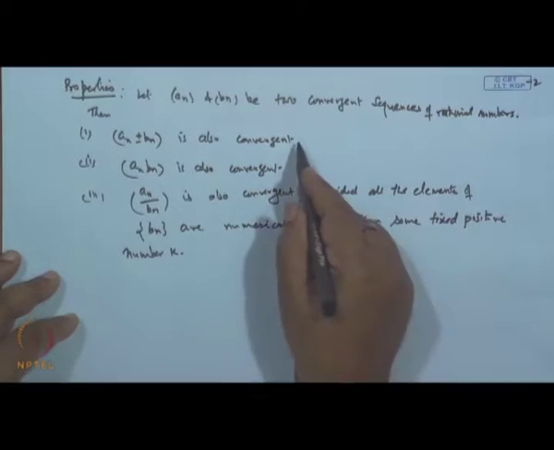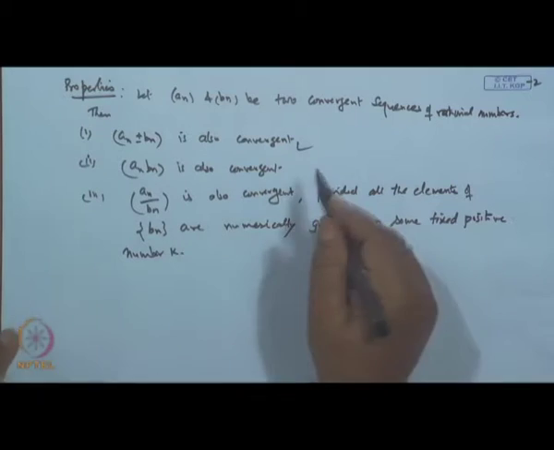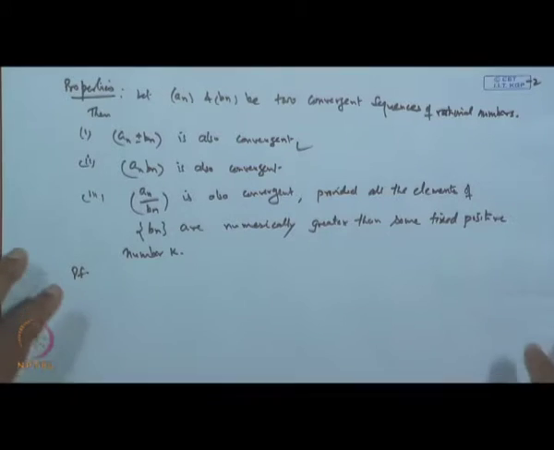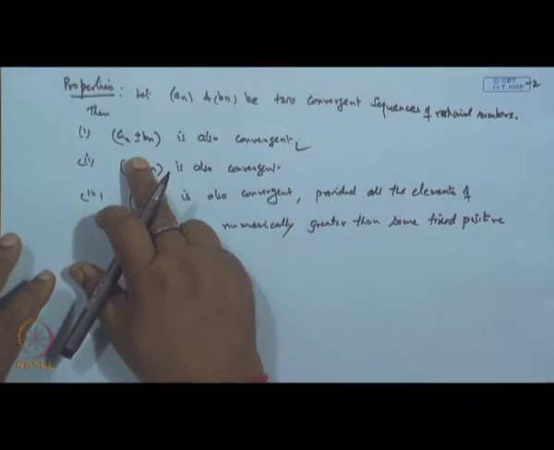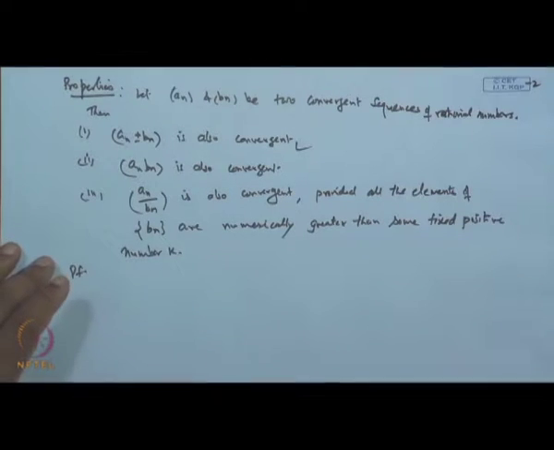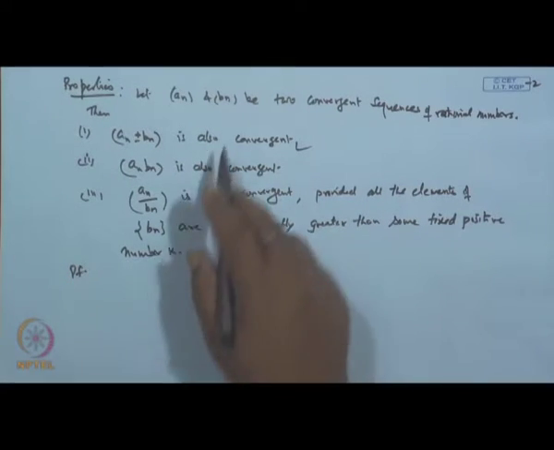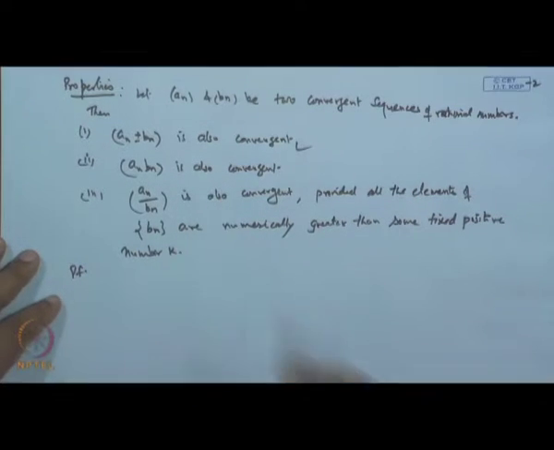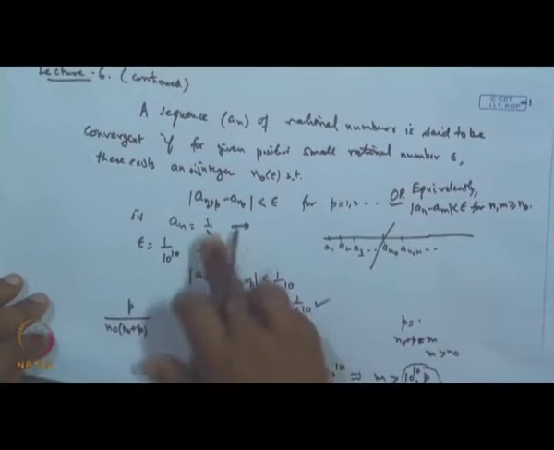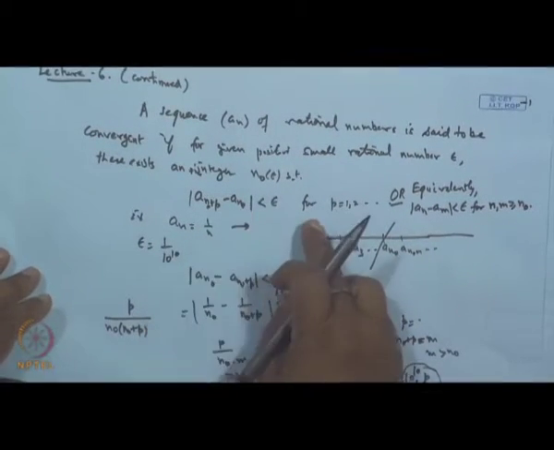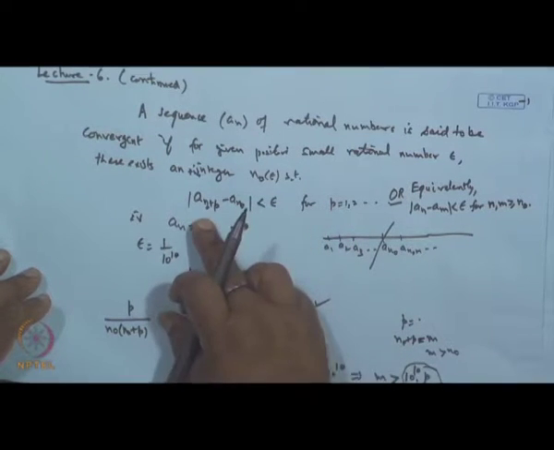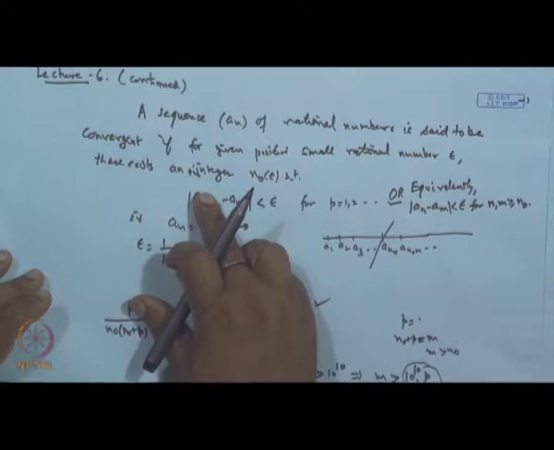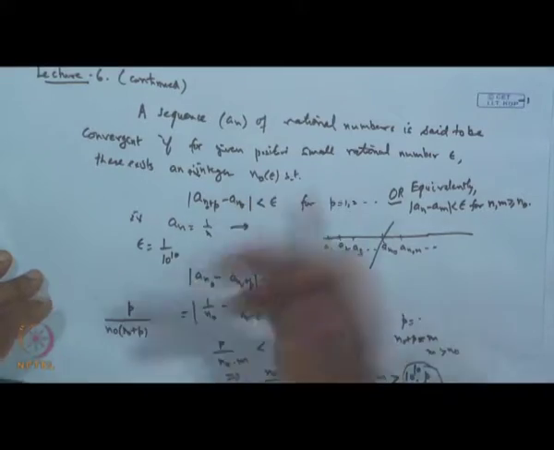Okay. We have already checked the first one; this was already proved with epsilon and delta. This one was already done yesterday, so there is no point in repeating the whole thing. Let us see the others. We want to show that if a n and b n are two convergent sequences of rational numbers, then their product will also be convergent. It means we want to check basically this condition: a n naught minus a n naught plus p is less than epsilon. So, instead of a n naught, we will take a n naught b n naught and a n naught plus p, b n naught plus p. If this remains less than epsilon for given epsilon, then we can say it is okay.